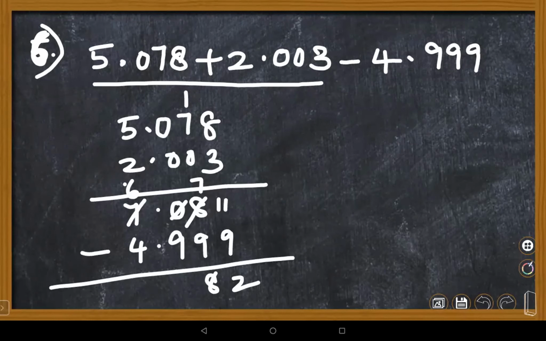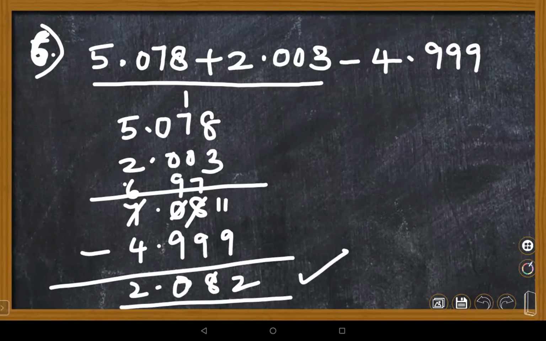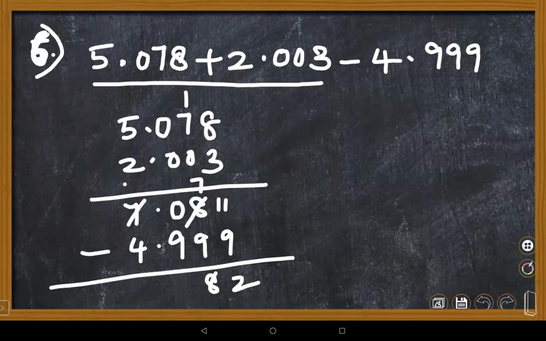So what is the answer here, children? Ma'am, 2.082. Yes, ma'am. 2.082. It's only 9, right? 9 minus 9, 0. 2.082 is the correct answer. Someone gave 182. Why? Daksh, please check here. Daksh, I'm doing it once again for you because of the common mistakes done by students.